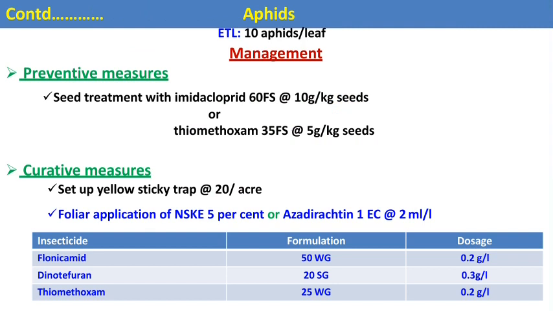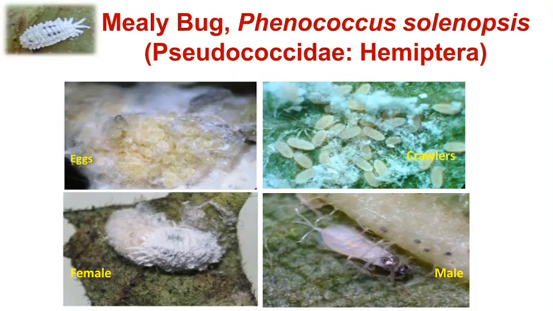In case of management practices, in case of preventive measures, seed treatment with imidacloprid and thiamethoxam is effective. To attract the adults, we can also use a yellow sticky trap. Then foliar spraying with a botanical insecticide like NSKE and azadirachtin. These are the different recommended chemicals: flonicamid, dinotefuran, and thiamethoxam to control the aphids in cotton.